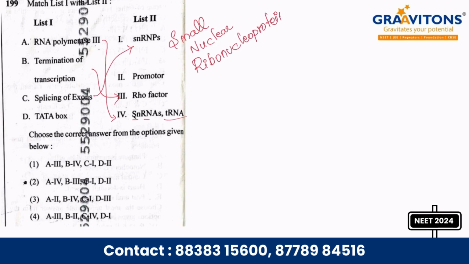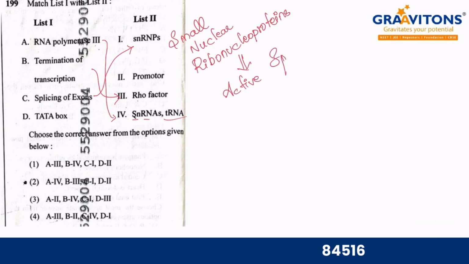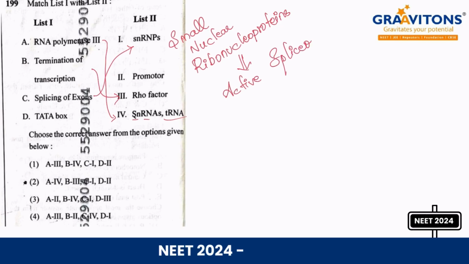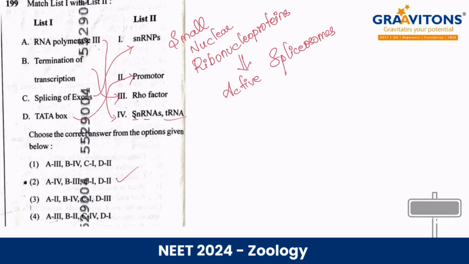These snRNPs will act as active spliceosomes. Splicing of exons, introns. After the TATA box comes the promoter. So what is the answer? A4, B3, C1 and D2. Answer is option 2. Right.